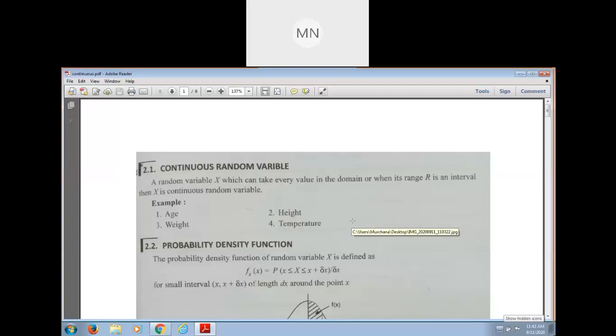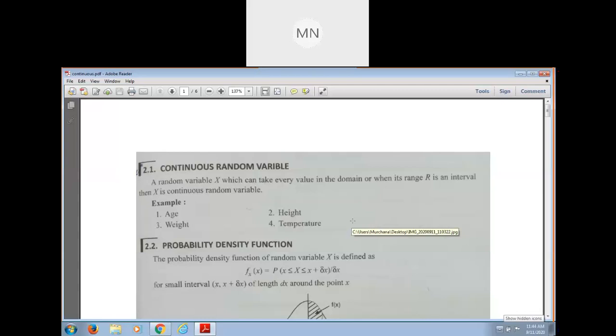But to define a continuous probability distribution, earlier we discussed discrete probability distribution. Now we want to discuss continuous probability distribution, and for that we need the probability density function, which helps us to define a continuous probability distribution.